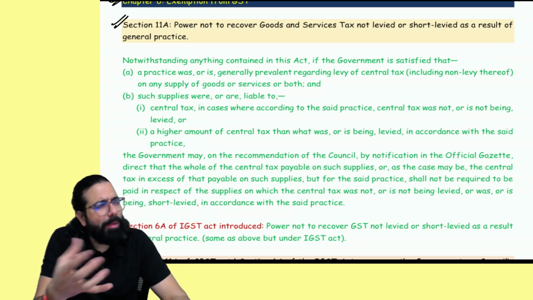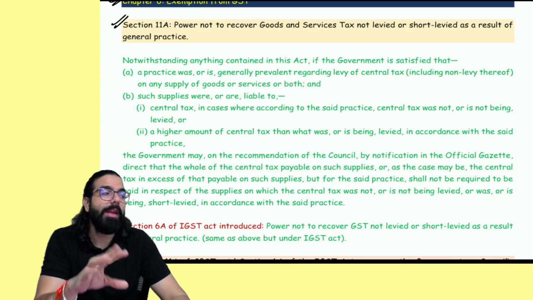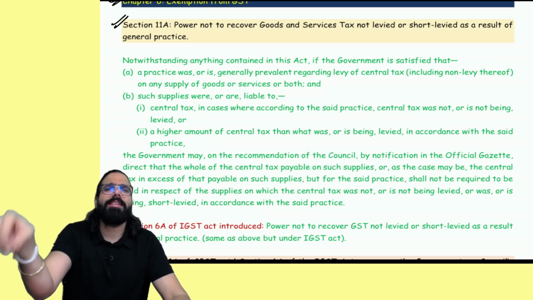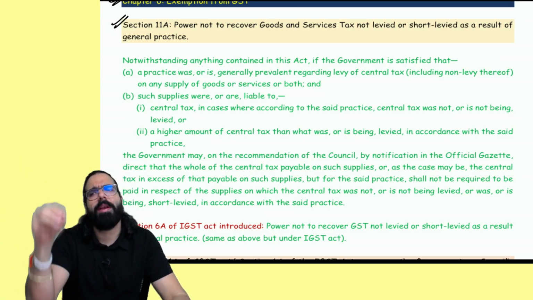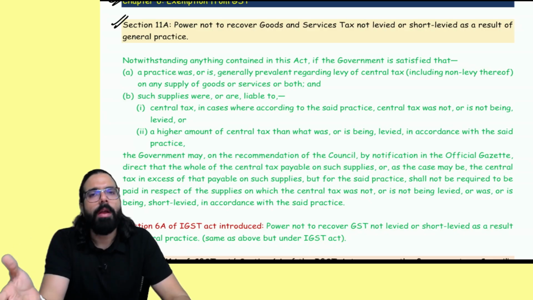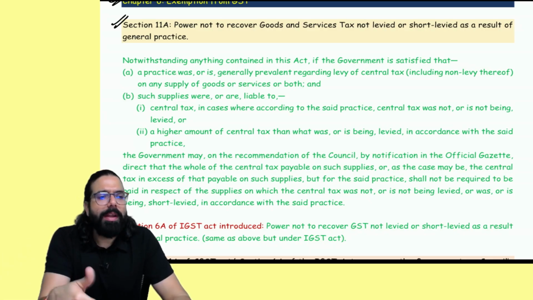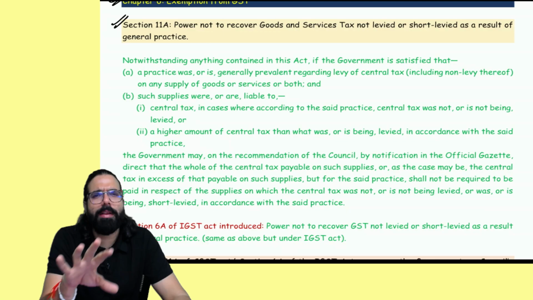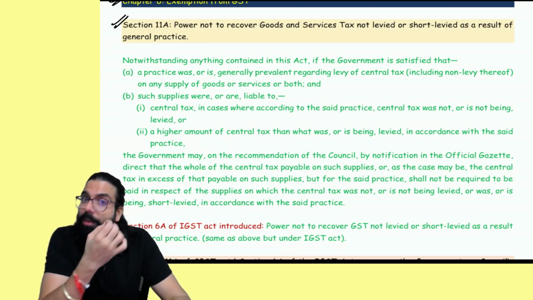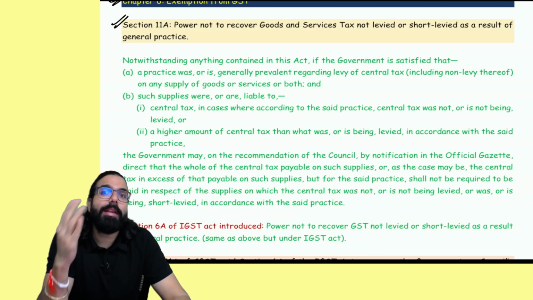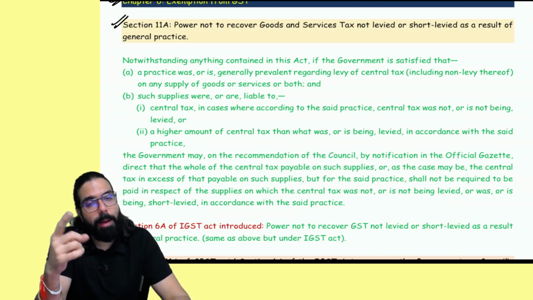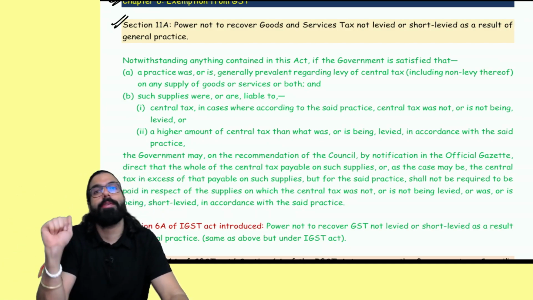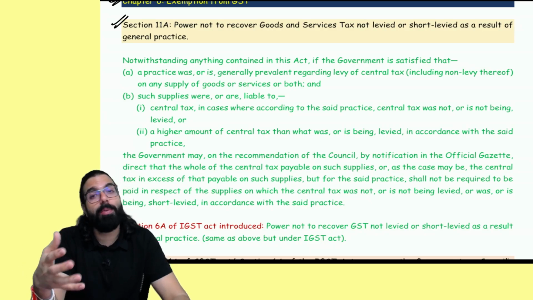Because of ambiguity, not knowingly, the whole industry in one area thought that for this particular item the rate of GST should be 5%, and they were charging 5%. Now, because of the GST department's interpretation, it has come to the knowledge that the GST rate should be 18. Now they are telling the government that, sir, because there was an ambiguity earlier, we did not charge 18%, but we charged 5% over so many years. Now, if you start recovering tax, it will be a huge amount, sir.